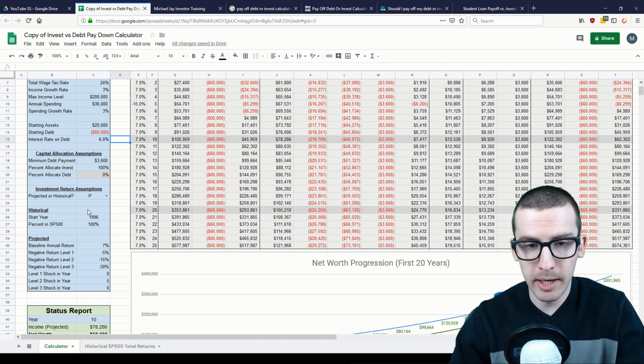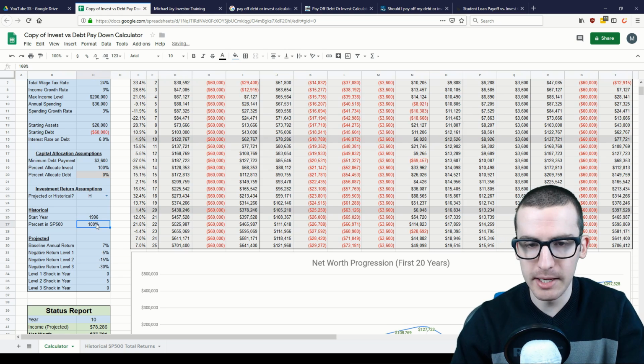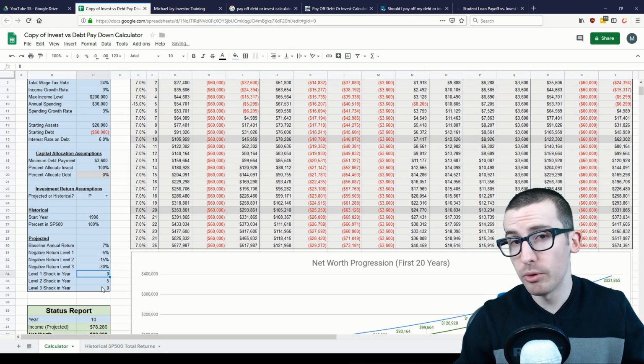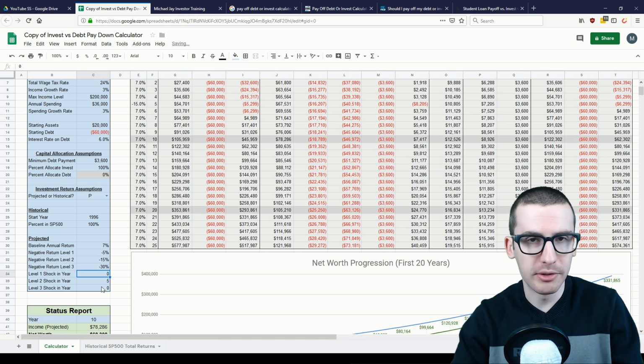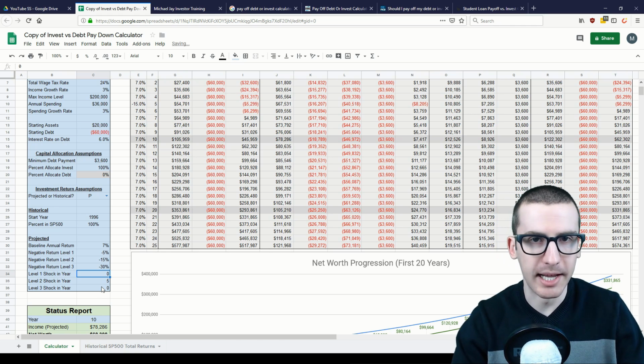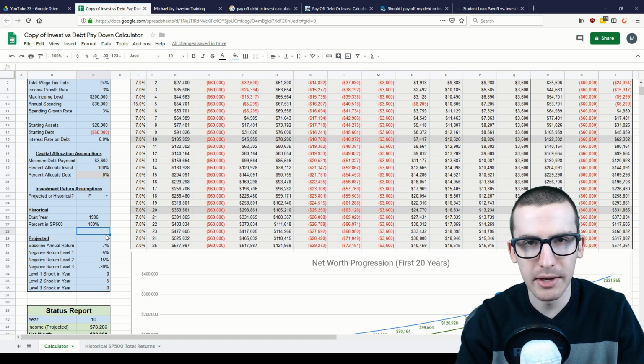So for those of you in the private group with access to this calculator, you can explore different scenarios, both historical with different starting years and different percentages within the S&P, as well as different projected returns with years of negative shocks, to explore under what circumstances your personal financial situation might be affected by the decision to invest versus paying down debt. I would highly recommend taking a look at least a couple negative scenarios to see how the decision would be impacted in each case.